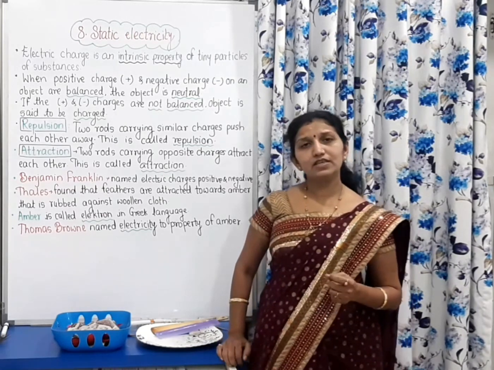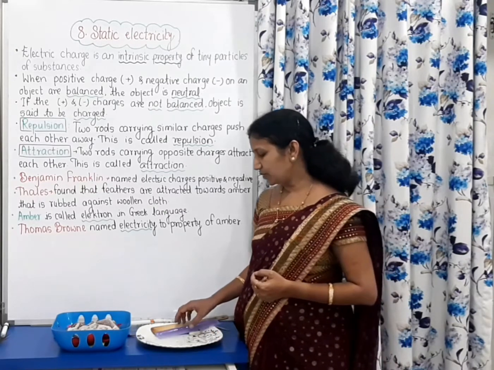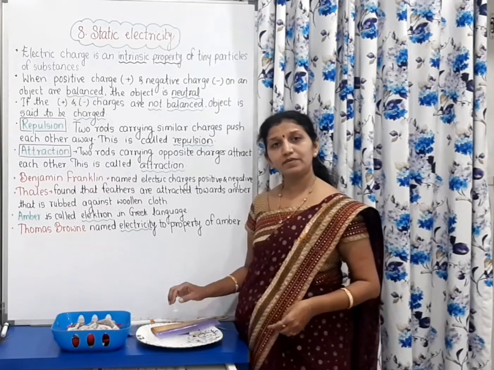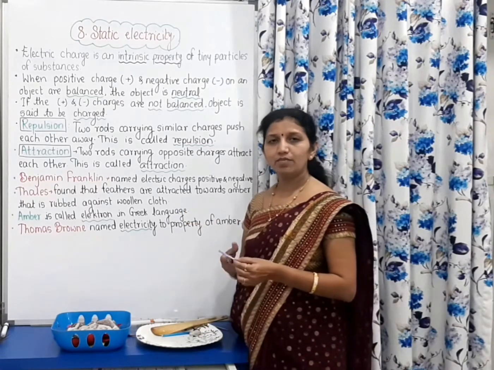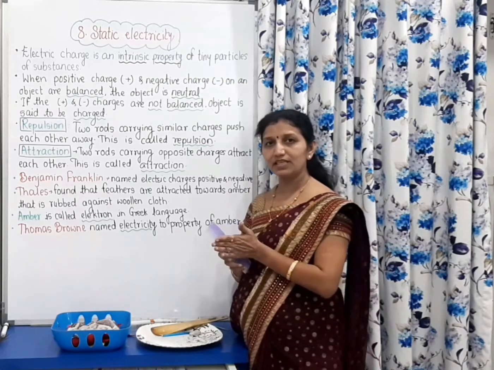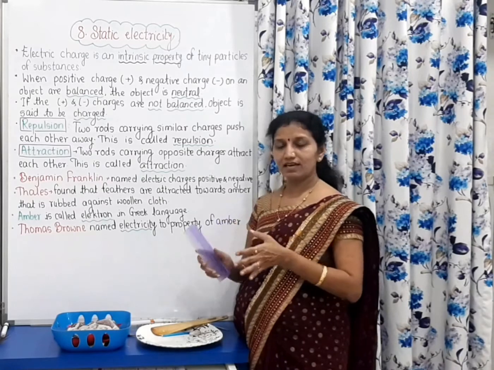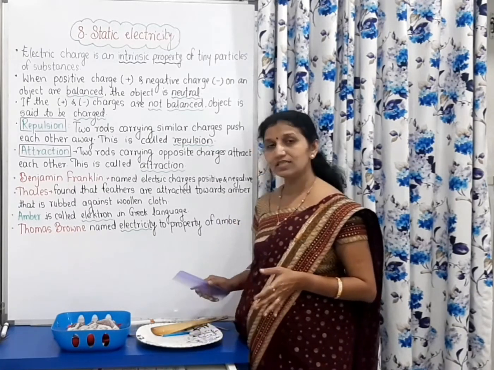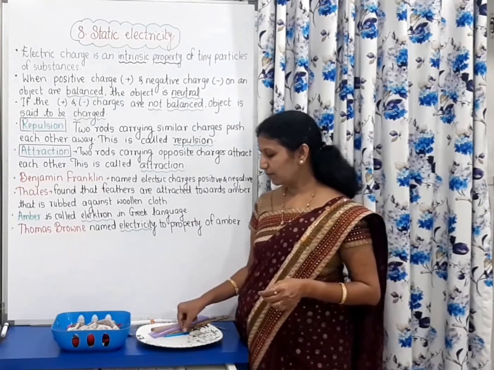If we do an experiment with different objects made up of different things, for example plastic, we have just done the experiment that after rubbing there is production of charge. It gets charged and it attracts the small pieces of paper that we have seen just now.